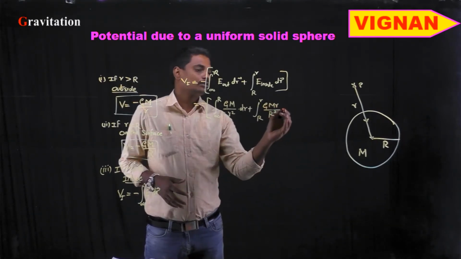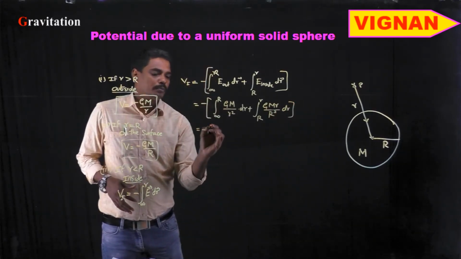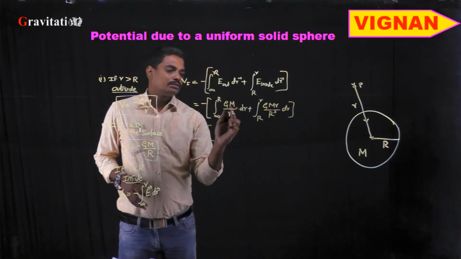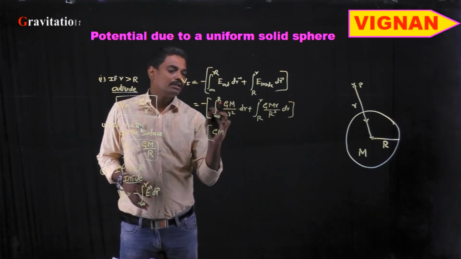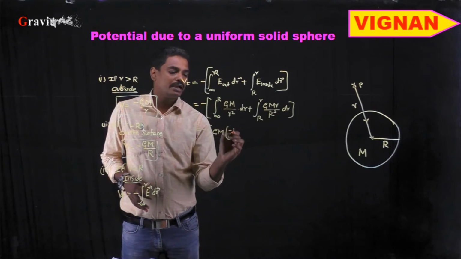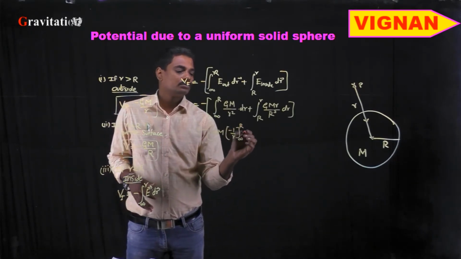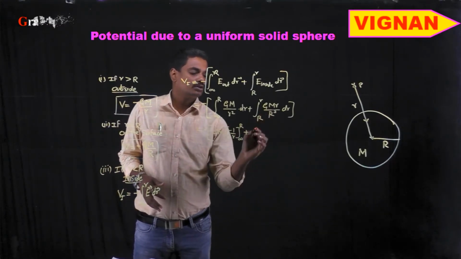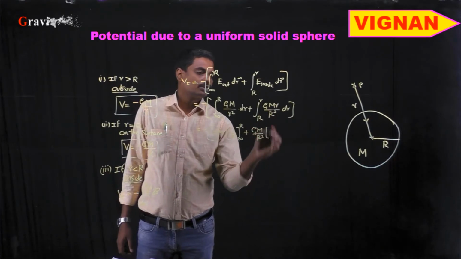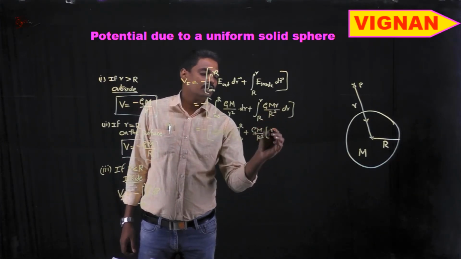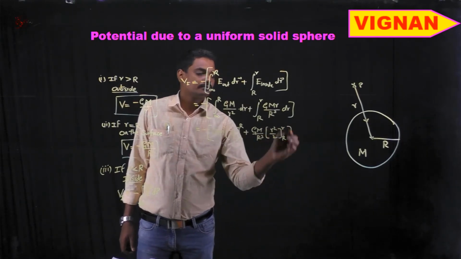into dr, which is equal to minus GM, which is constant, so taking GM outside, integral of 1 by r square is nothing but minus 1 by r from infinity to R, plus here also GM by R cube is constant, so integral of r dr is nothing but r square by 2 from capital R to small r, right?